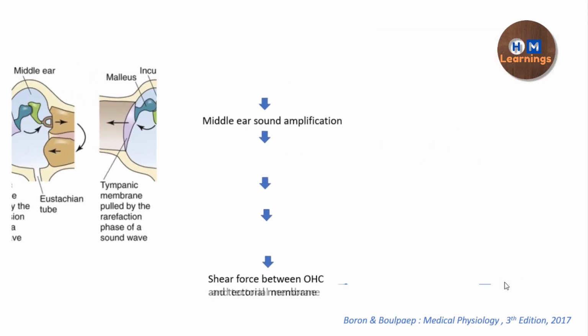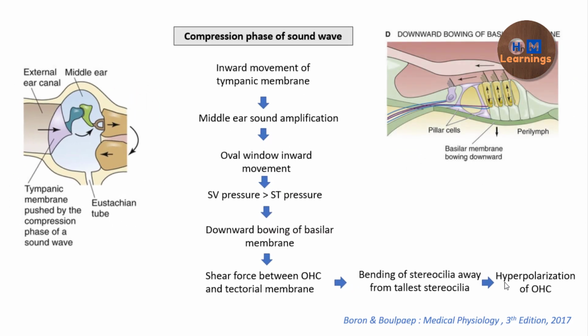Now the opposite is going to happen during the compression phase of the sound wave. During the compression, the pressure in the sound wave is high, which is going to cause the inward movement of the tympanic membrane. Then this mechanical movement is transmitted via the ear ossicles, and finally it is also going to cause the inward movement of the oval window. As a result, the scala vestibuli pressure becomes relatively larger than the scala tympani pressure, which is going to cause the downward movement of the basilar membrane.